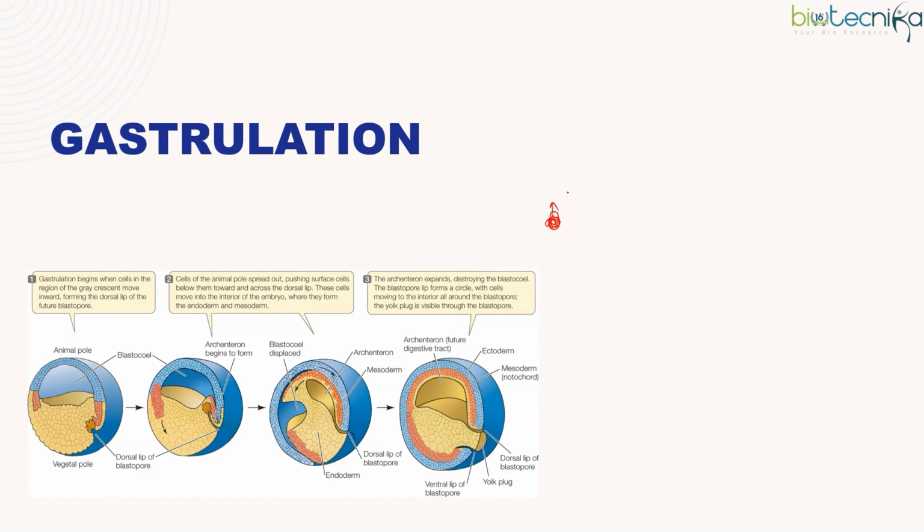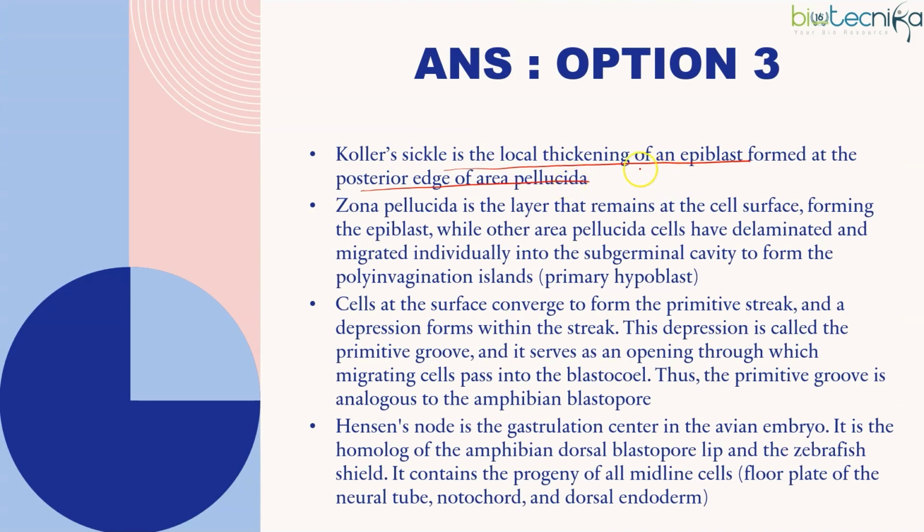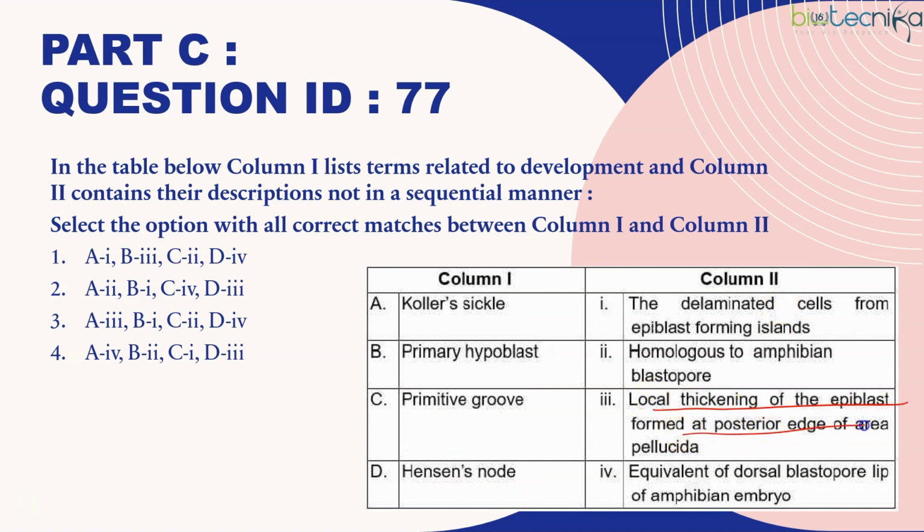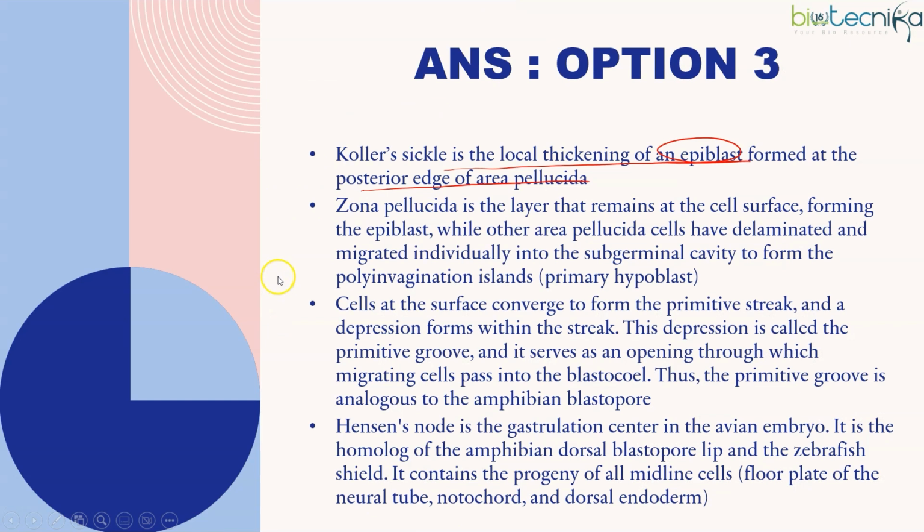So this side is Koller's sickle. Okay, it is formed as a local thickening of the epiblast. So what is written over here? Yes, Koller's sickle. It is the local thickening of the epiblast formed at the posterior edge of the area pellucida. So A will be 3. Now A is 3 means it's exclusive. 3 is the right answer. But still, let's look at the others.